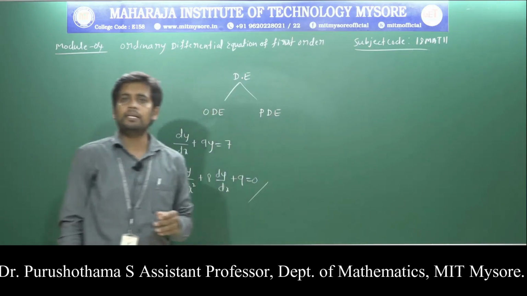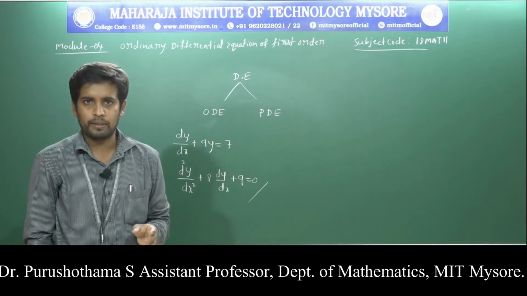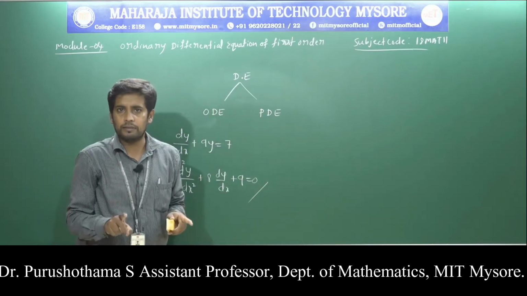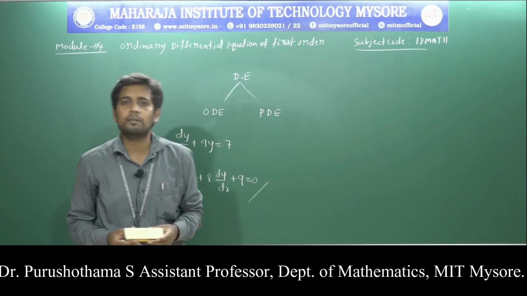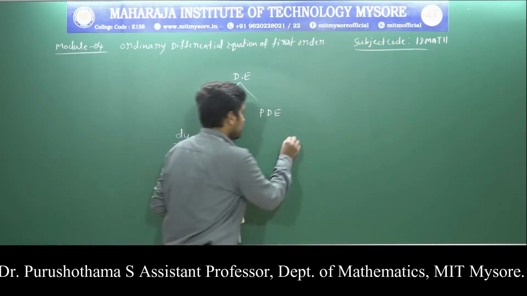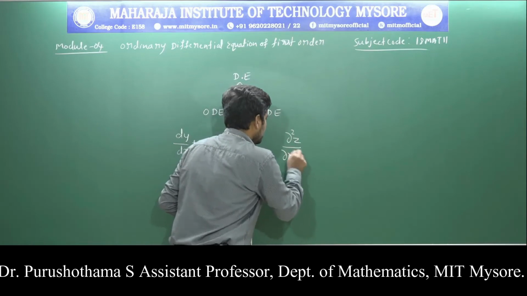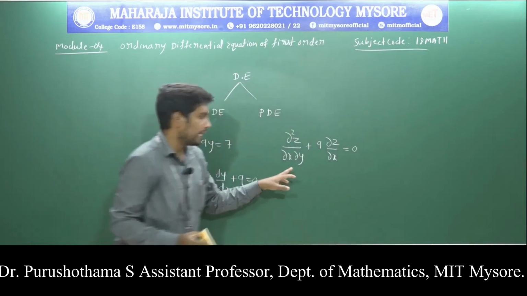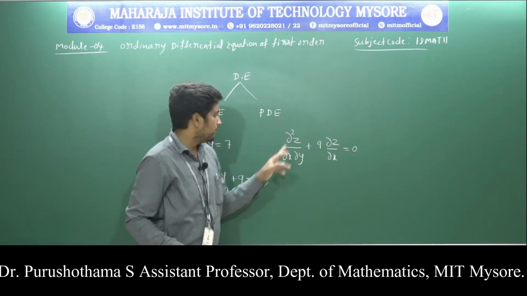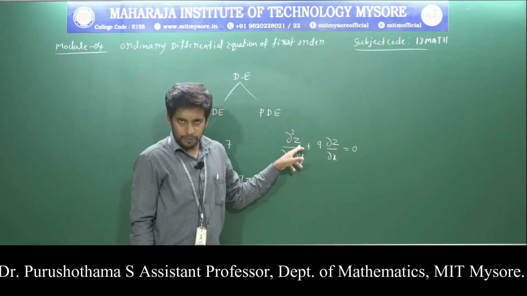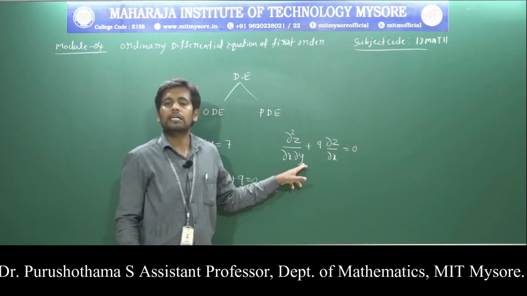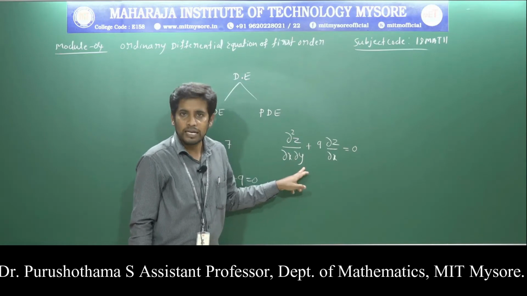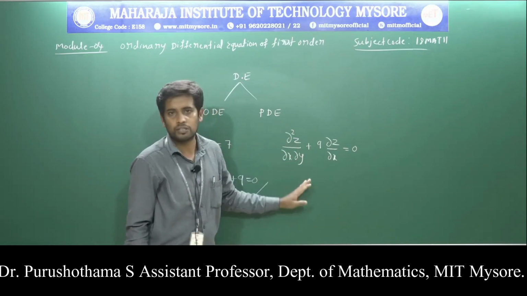Then what about PDE? PDE stands for partial differential equation. A partial differential equation is an equation which contains a dependent variable with respect to more than one independent variable. For example, del square z divided by del x del y plus 9 into del z by del x is equal to 0. Here z is the dependent variable, and x and y are independent variables. A dependent variable with respect to more than one independent variable is called a partial differential equation.